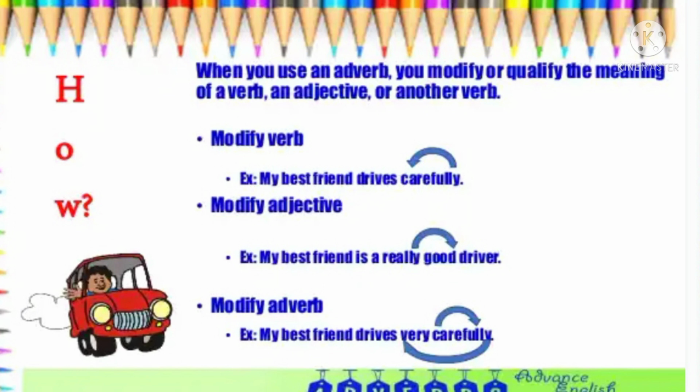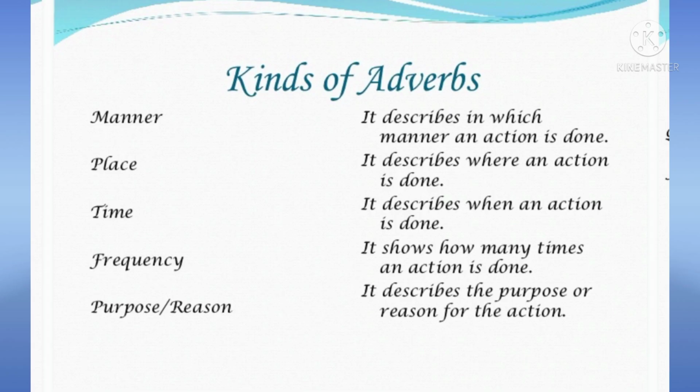Carefully we already had seen, and here very qualifies carefully, so it modifies another adverb. So these three functions are there for adverb. Sometimes it will be functioning as a modifier to a verb, or a modifier to an adjective, or a modifier to an adverb.